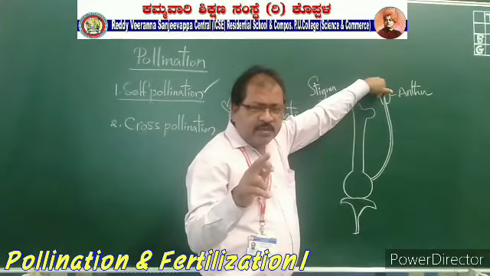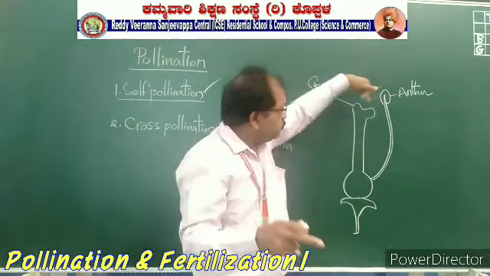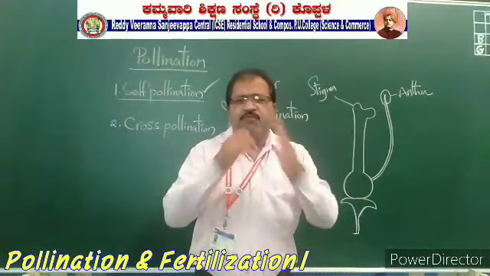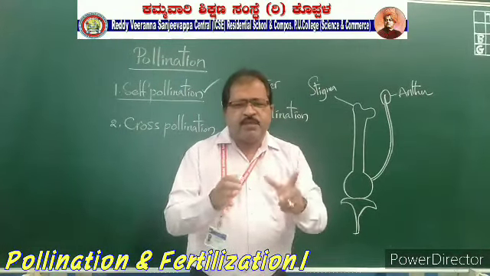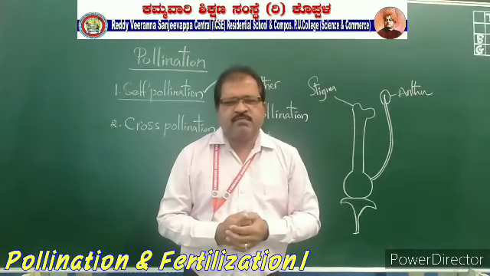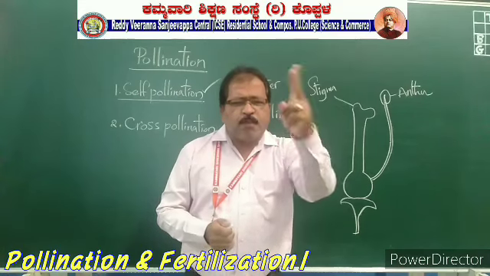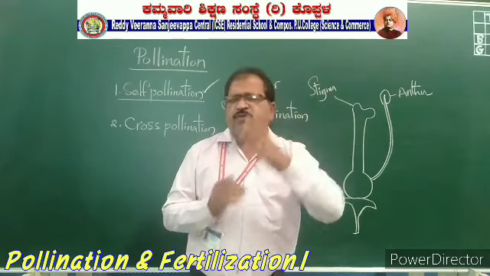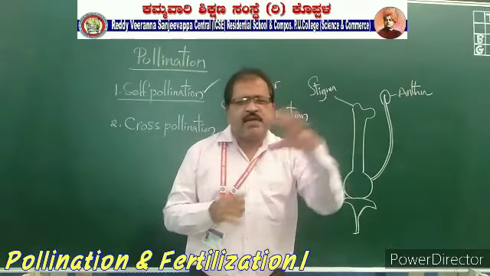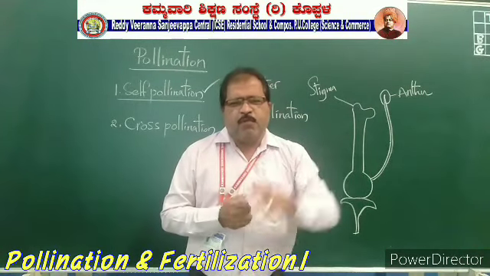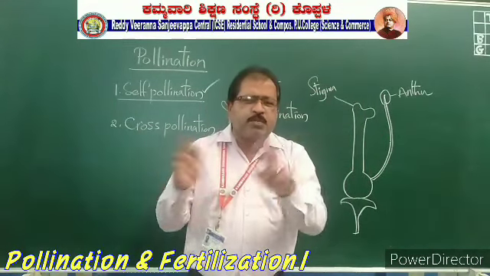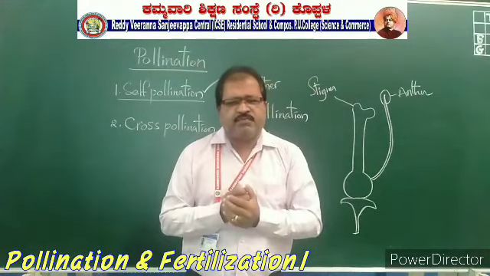Transferring of pollen grains from anther to stigma of the same flower. That means the flower should be bisexual, that means both the sexual parts should be present in that flower. Like hibiscus and petunia, these all come under the category of bisexual flowers. Both the male reproductive structures as well as the female reproductive structures are present in the one flower itself.